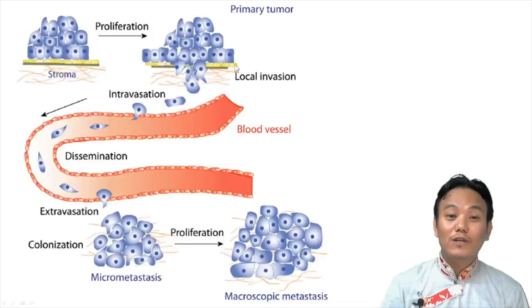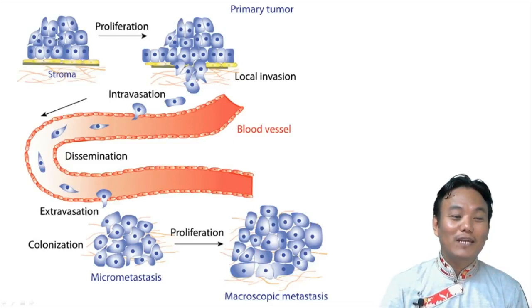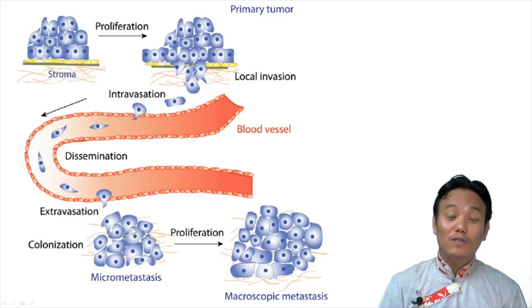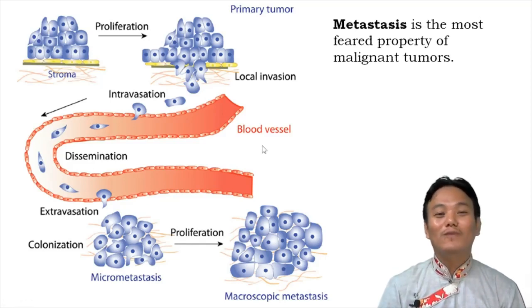This picture over here shows the process of metastasis. Here is the malignant tumor. The cells of the malignant tumor can leave their original location and spread to other body parts through bloodstream. And during this process, they can cause new tumors in those other locations. This is called metastasis. And metastasis is the most feared property of malignant tumor.